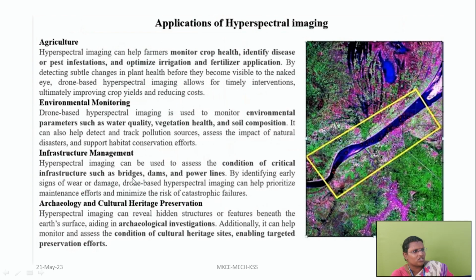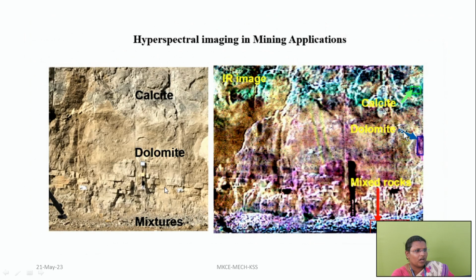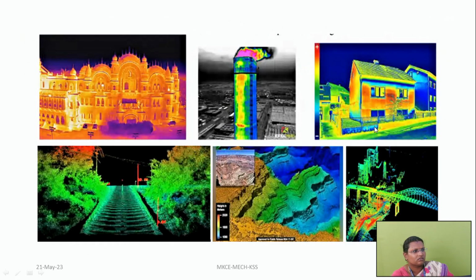Coming into infrastructure management, it is used for inspecting bridges, dams, power lines, as already said. And in archaeology and cultural preservation, if the building is too old, we can use hyperspectral imaging to determine the affected zones where it needs maintenance service, like that. And these are some pictures showing the mining applications of drones. The difference in colors indicates the types of minerals. And these are some images, as I already said, in archaeology.